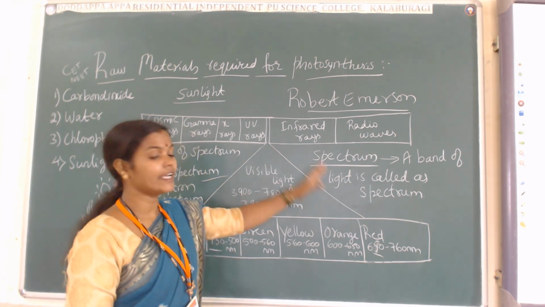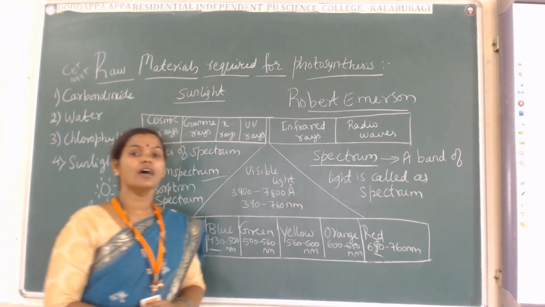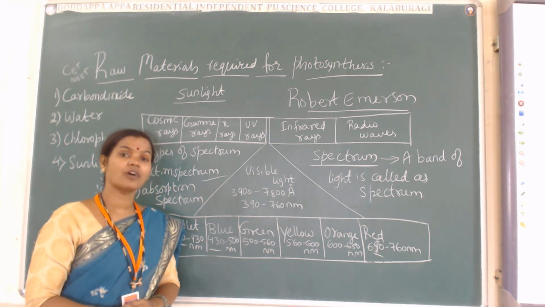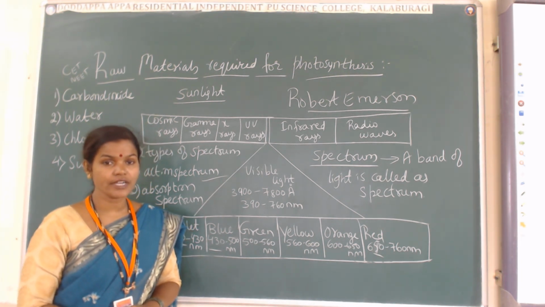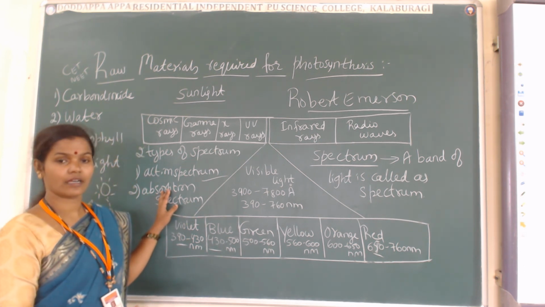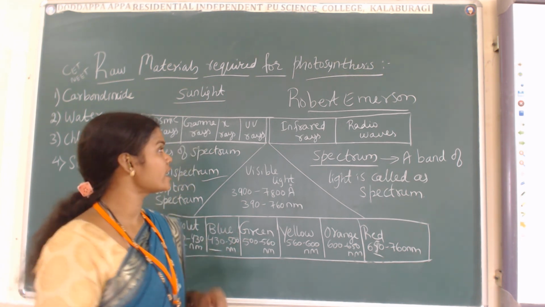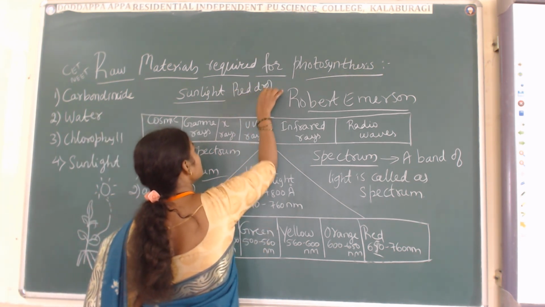And the complete concept of the spectrum has been discovered by the scientist called Robert Emerson. Robert Emerson is the name of the scientist who has given the concept of the complete spectrum. Okay students, so this is about the sunlight. Now one more point you have to see, that is called what? Red drop effect.